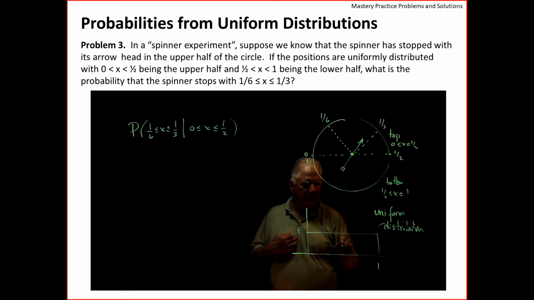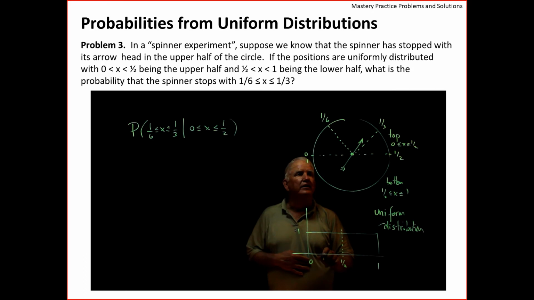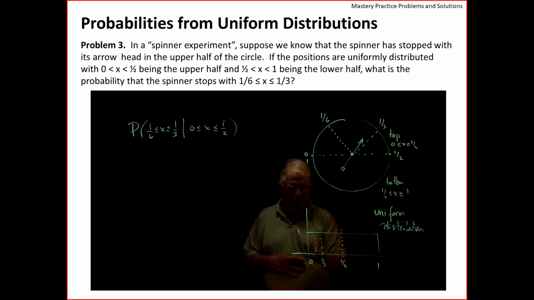Let me do that here. So here's 0 to 1/2. We're going to ignore this part. Here is 1/3, and here is 1/6.